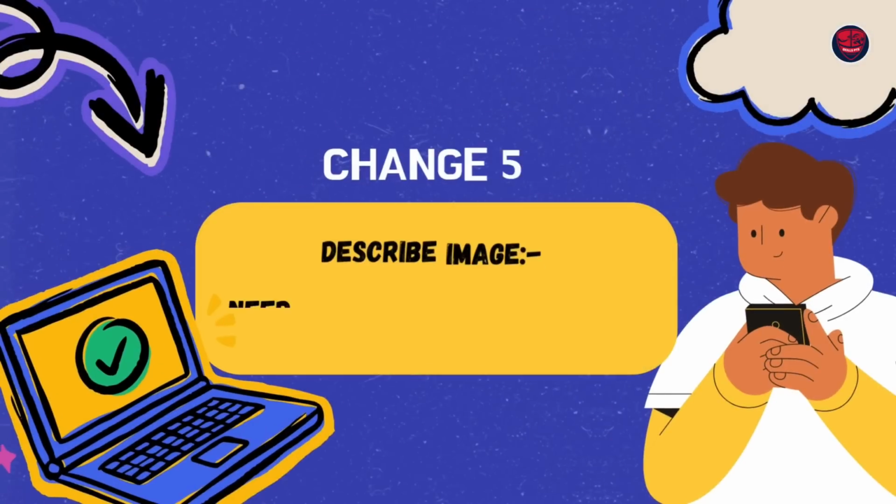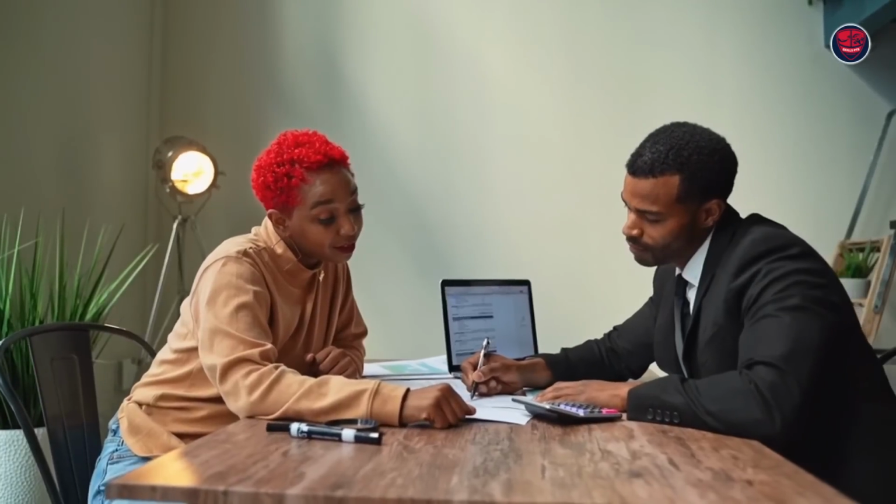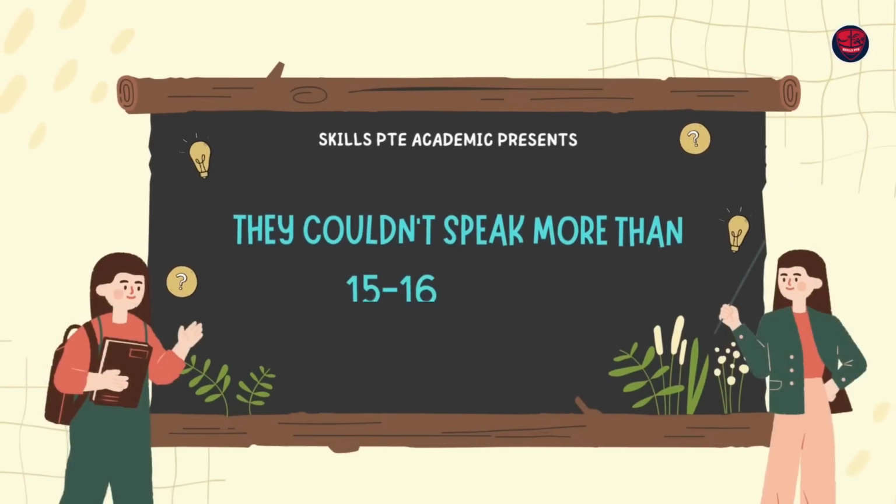The fifth change is with respect to, again, describe image. You got to speak more than 20 seconds. Very clearly, Pearson have announced, written in their website, that it is impossible to summarize a picture in less than 20 seconds. 15 seconds, 16 seconds, 17 seconds, how is it possible? This is what they've done. And are they checking this? Definitely yes. We have seen students telling me that they couldn't speak more than 15-16 seconds and their speaking scores have drastically gone down. So we have proof of this, otherwise I wouldn't have told you.